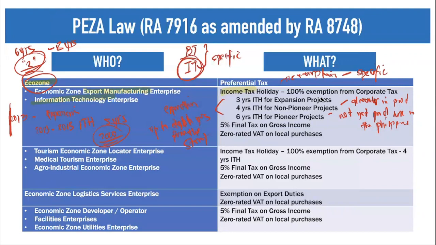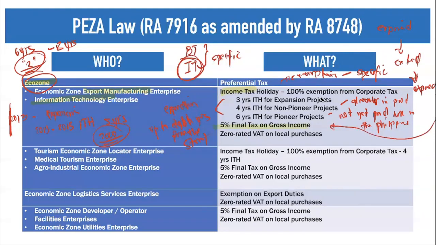Aside from that, after the expiration, so let's say it is already expired. So it expired, and then suddenly you try to extend. After extension, it already expired also. Once it expires, you are now entitled to 5% final tax on gross income. 5% final tax on gross income.